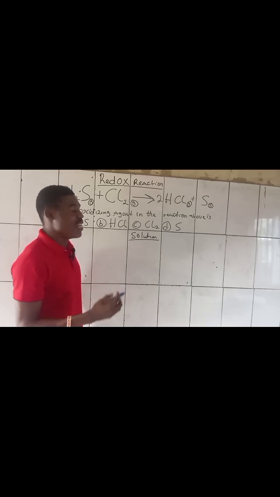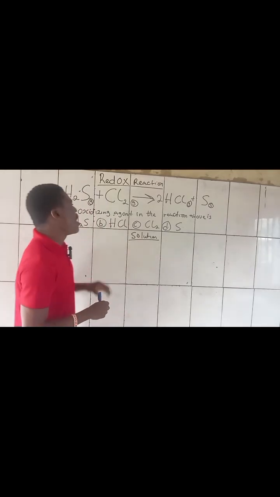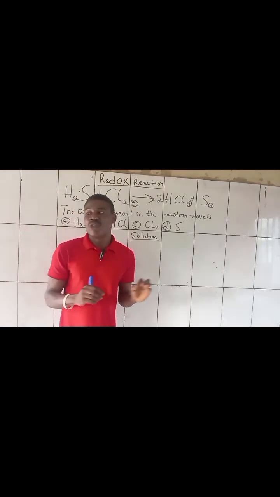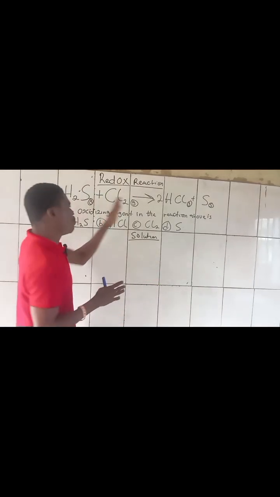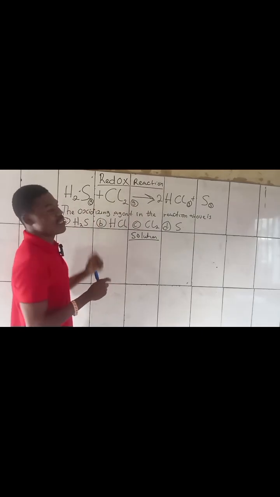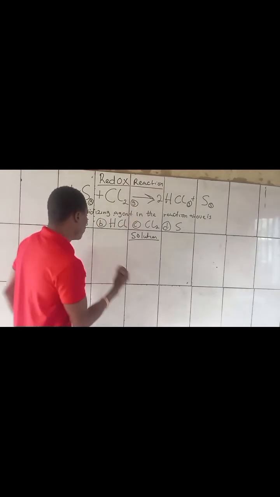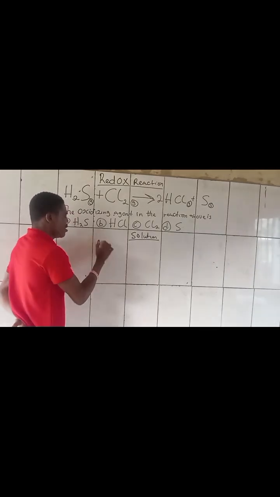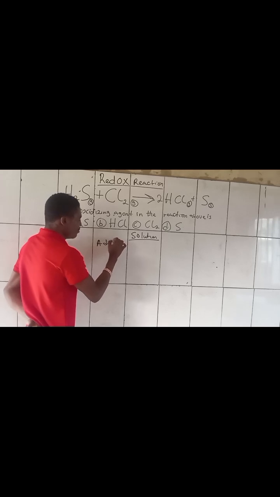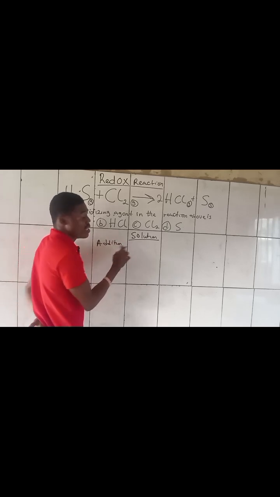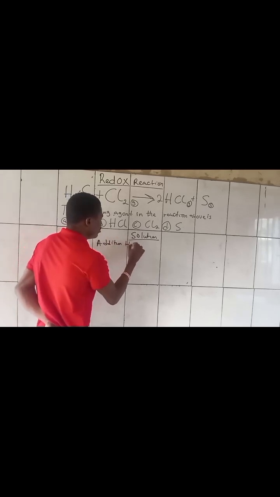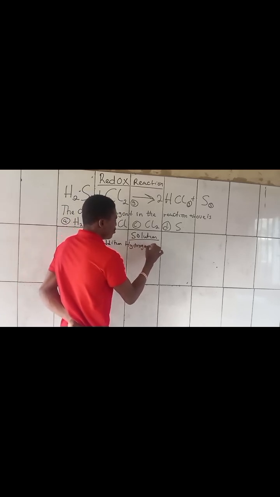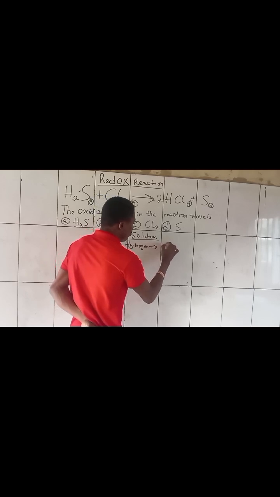Like I said earlier, this question is very simple, and I will answer it in terms of addition of hydrogen because that's the simplest way. In secondary school, your teacher will tell you that addition of hydrogen to a substance is what we call reduction.